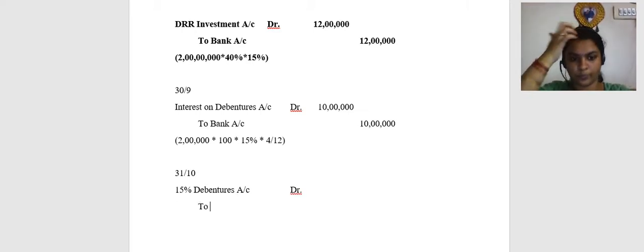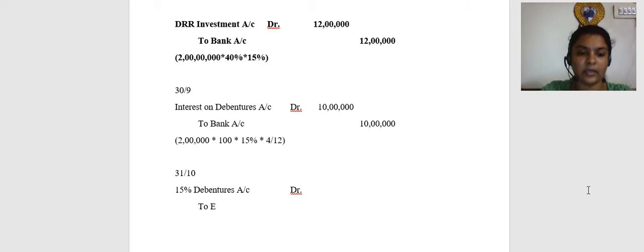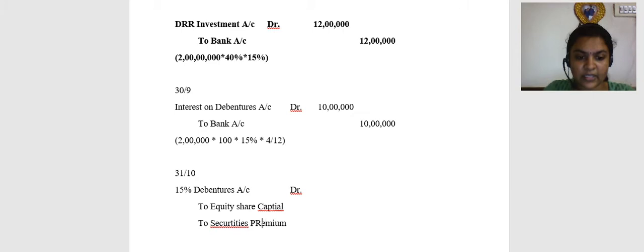To equity share capital, to securities premium. What is the amount?